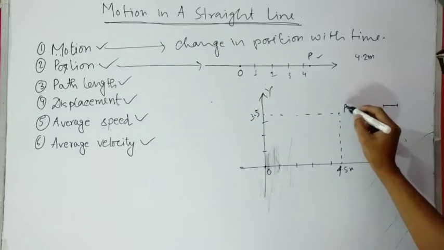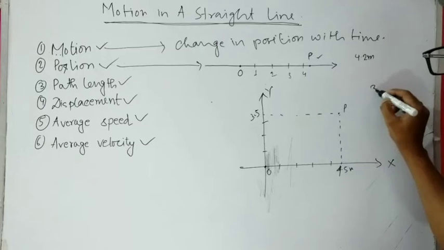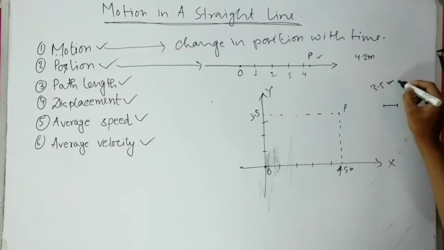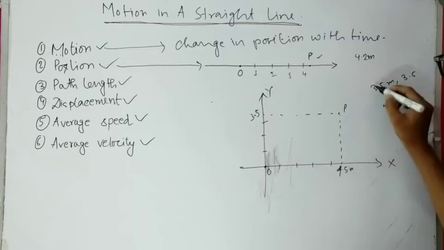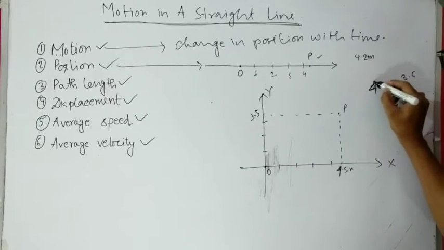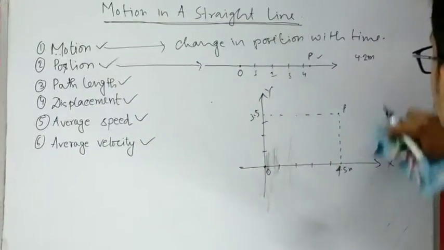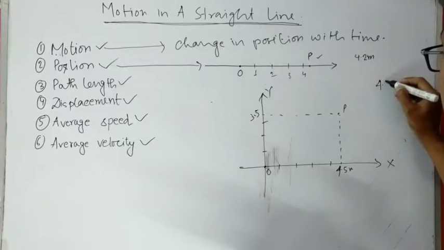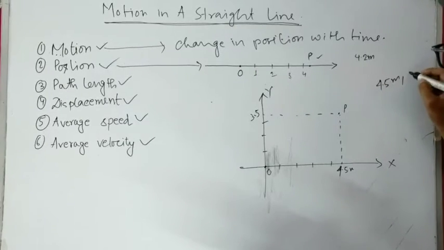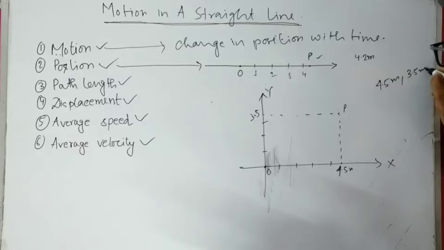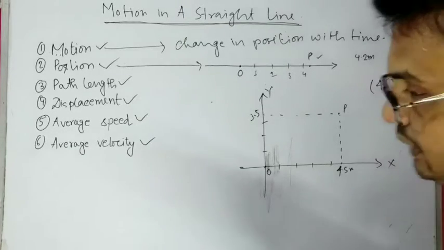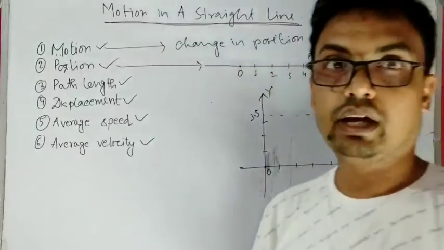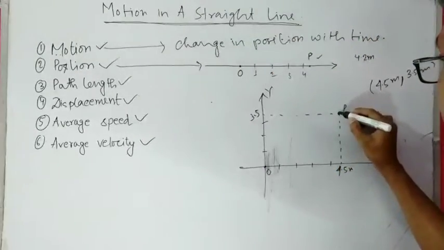So the position of the particle can be defined as 4.5 meter along x and 3.5 meter along y. If we write like this, 4.5 meter comma 3.5 meter, we will be able to find this position.